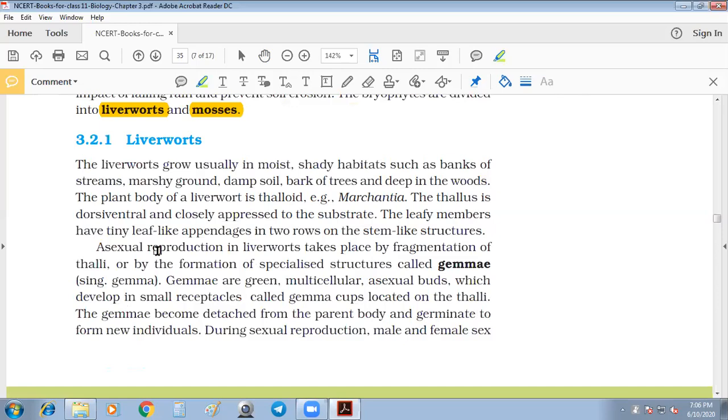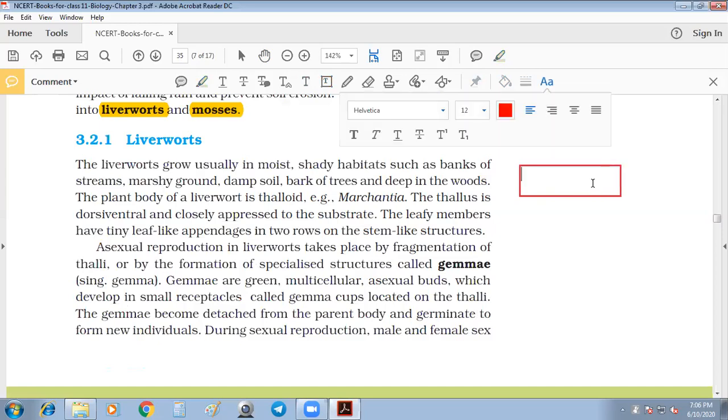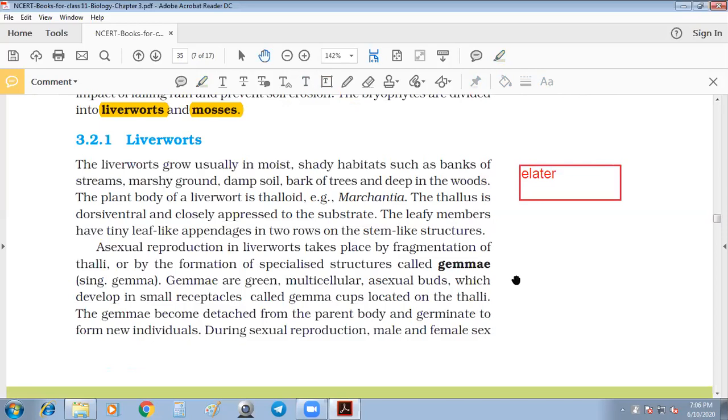Elater. This is an important extra point that you need for NEET, right? Elater, E-L-A-T-E-R. What is this elater? It is used for spore dispersal. In the case of Marchantia, Hepaticopsida has the example of Marchantia, which has the elater.